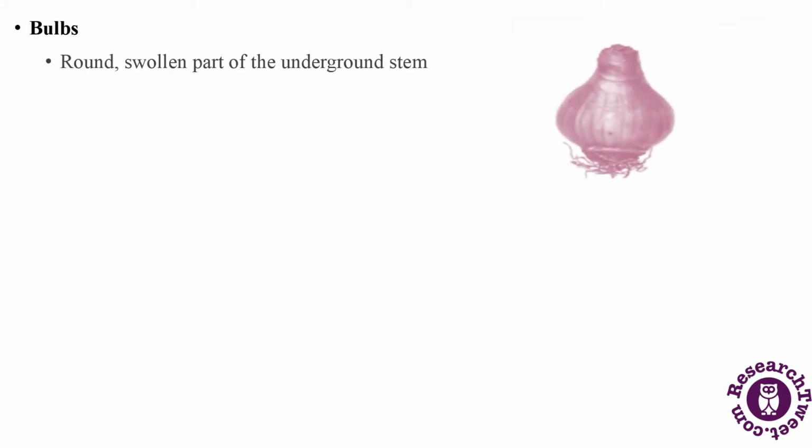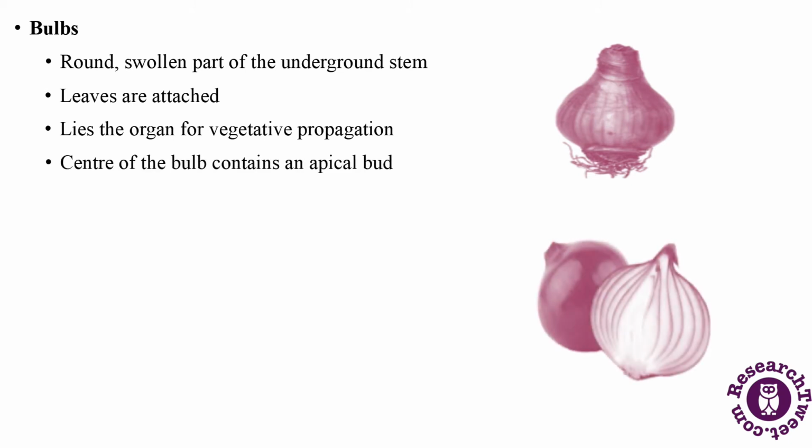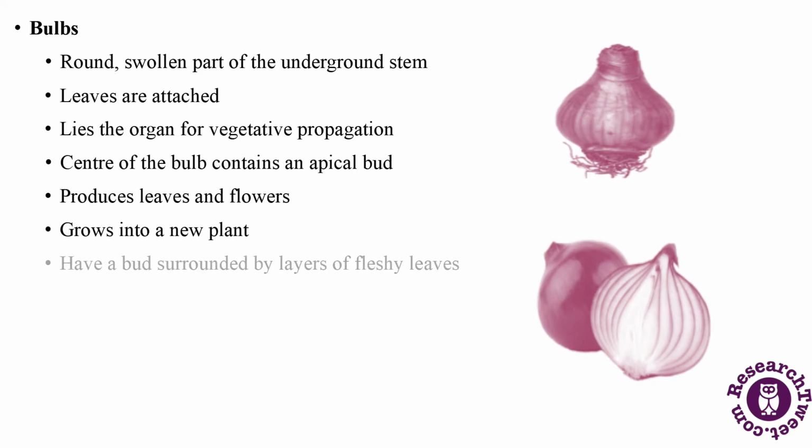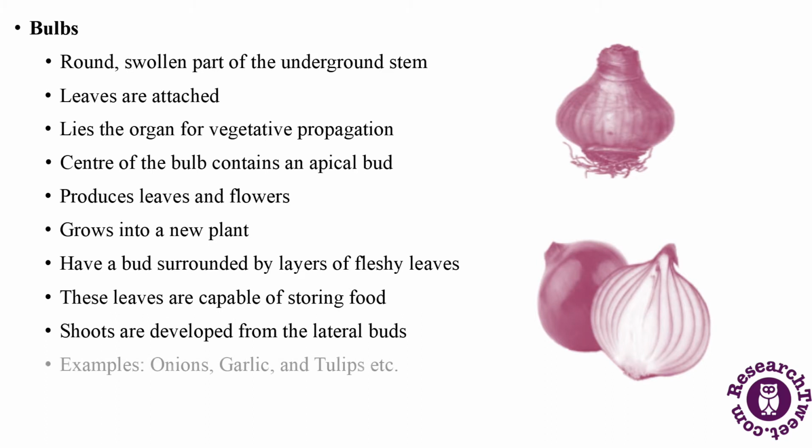Bulbs. The bulb is the round, swollen part of the underground stem to which leaves are attached. Within the bulb lies the organ of vegetative propagation. The center of the bulb contains an apical bud that produces leaves and flowers and grows into a new plant. The bulbs have a bud surrounded by layers of fleshy leaves. These leaves are capable of storing food. Shoots are developed from the lateral buds. Examples include onion, garlic, and tulips, etc.